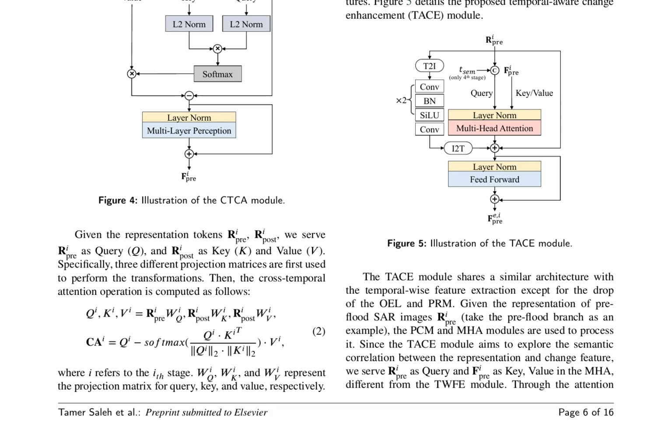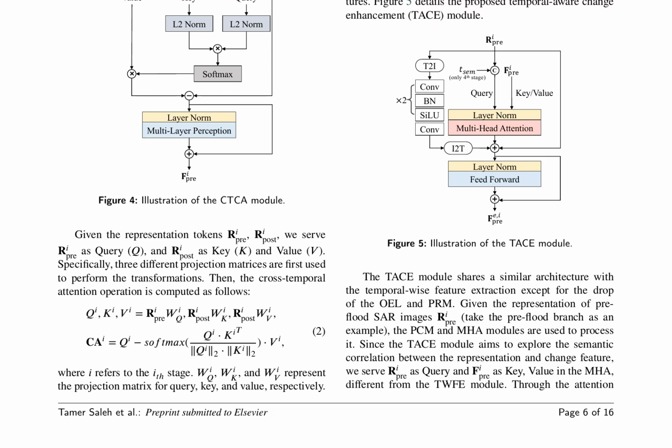The cross-temporal attention operation is computed using three different projection matrices, followed by a softmax function and an L2 normalization operation. The output of the CTCA module is then fed into a multilayer perceptron, MLP, and a residual connection to generate the change feature phi-pre. A similar process is performed for the post-flood image processing branch, yielding phi-post.